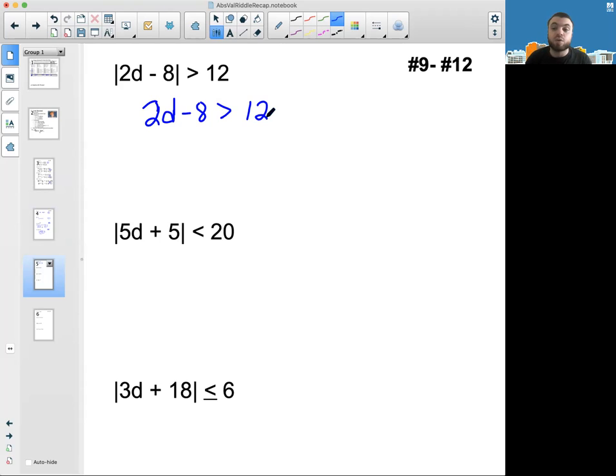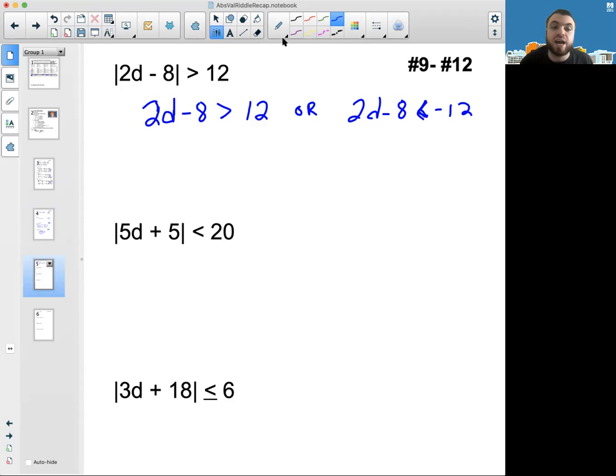If 2D minus 8 was, say, -20, the absolute value of -20 is 20. That's also more than 12. Negative 30, negative 40, negative 50, negative 60, negative 1,352. All of those numbers have an absolute value that is more than 12. So we also need 2D minus 8 to be less than negative 12.